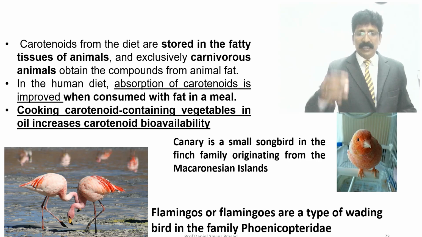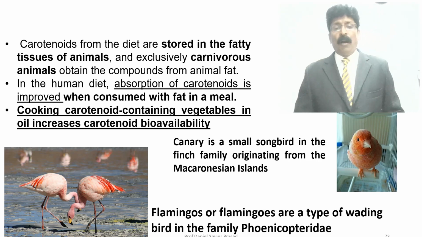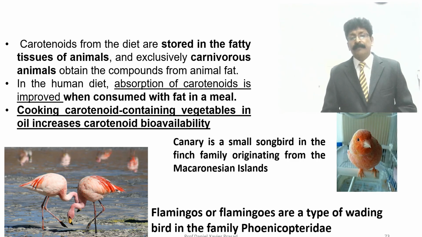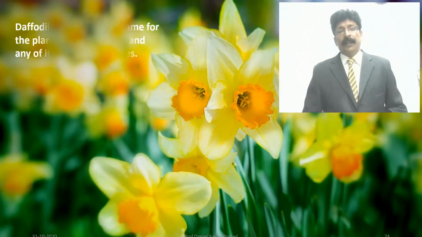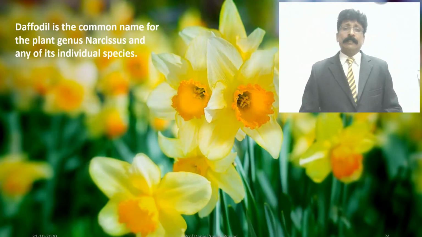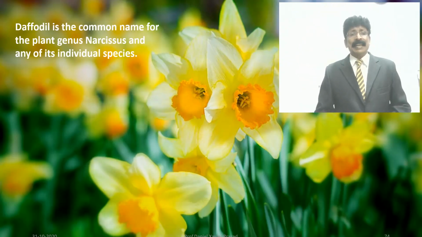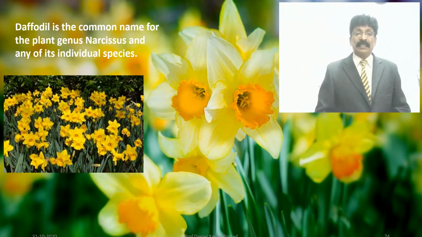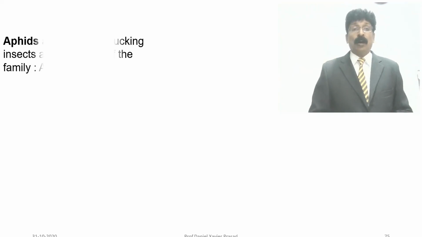Flamingos are a type of bird, family Phoenicopteridae. And this daffodil flower is the common name of the plant genus Narcissus, and there are many individual species.